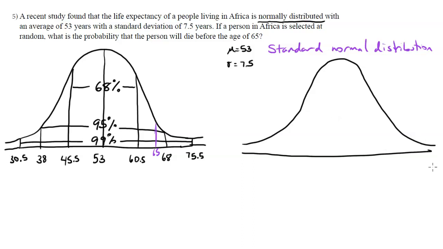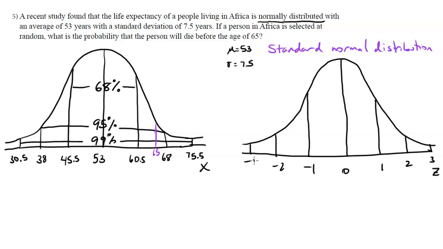So we need the standard normal distribution, which operates on z values, not these x values here. On the standard normal distribution, the mean is in the center, is 0, and each standard deviation is 1.